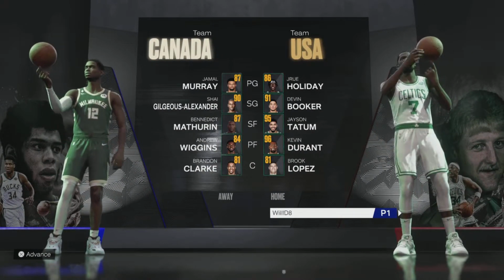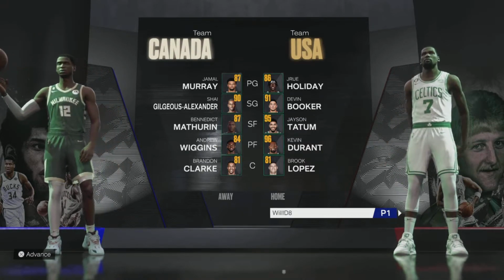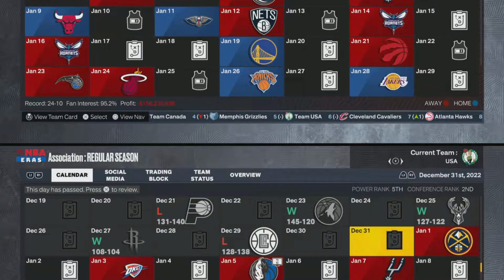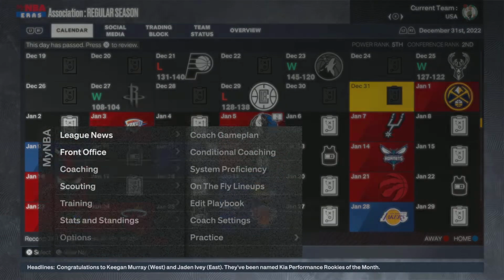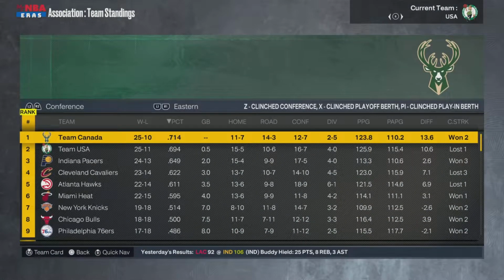So, again, Team Canada, Team USA. I think this is a Christmas game, actually. I believe they're playing Christmas. Team USA takes that one. So we are entering the new year, January 1st here, and that means we're going to take a look at the standings, see where everyone's at.